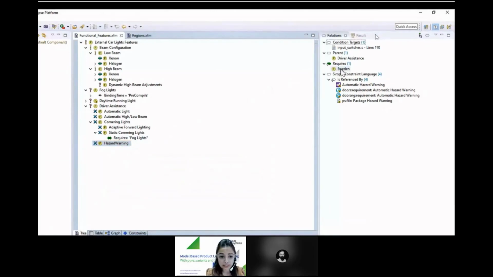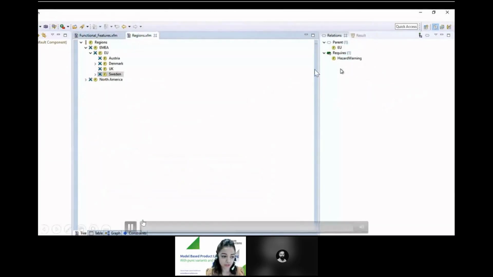As I mentioned earlier, you can also have an additional feature. In our case, the additional feature that we would like to have is regions. The regions are basically where we sell our products to, because depending on the region you might want to add restrictions to your particular variant. This way we have these feature models. As I showed, we can have multiple feature models, and you can have a connection between these feature models by adding a relation between them.